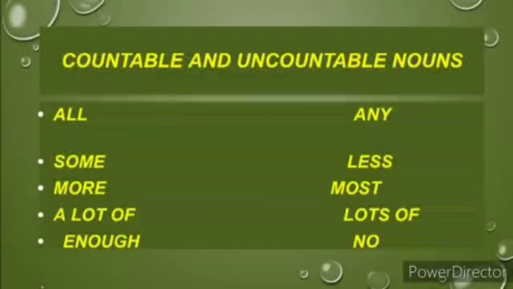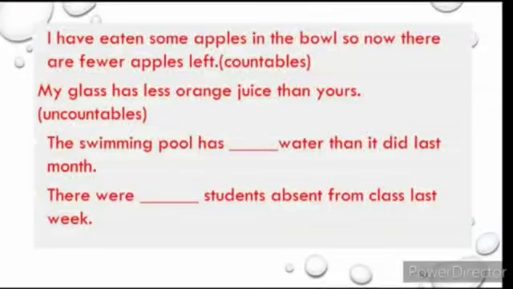All these words are quantifiers. What are these, children? Quantifiers. We keep using them in our sentences, but after this session, it will be clear for us that these are called quantifiers in the language.